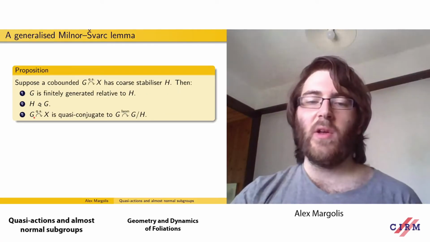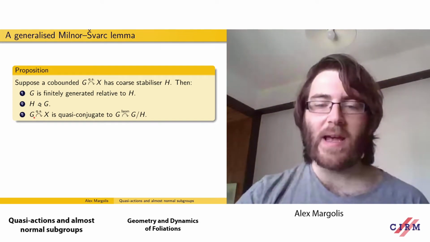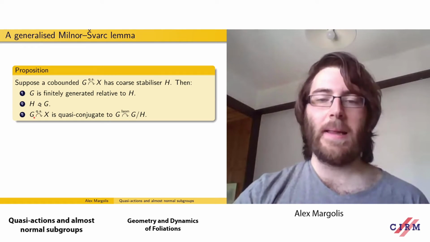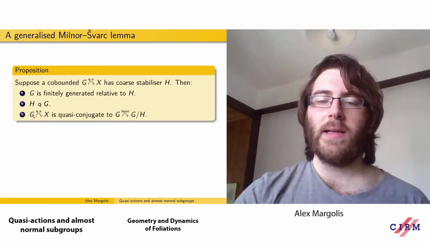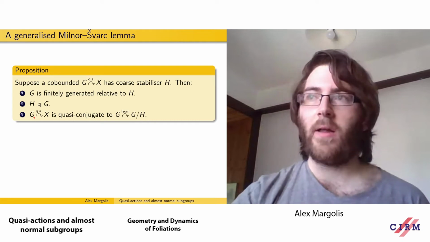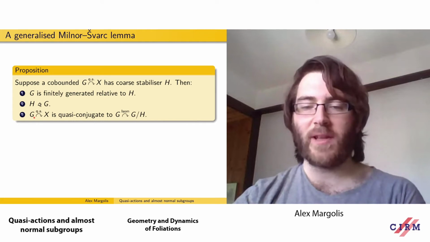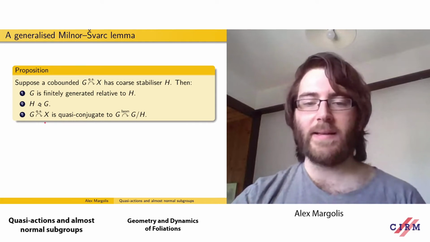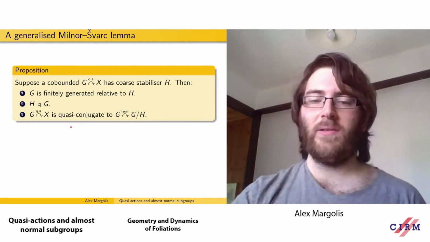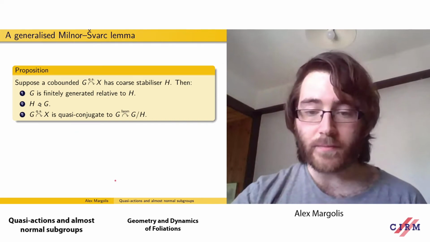So essentially, once we know we have a coarse stabilizer H, we can forget about the original quasi-action, and all of the geometry of that quasi-action up to quasi-conjugacy can just be seen from the isometric action of G on its quotient space. It acts just by normal left multiplication of cosets, and we've replaced this not nice quasi-action with a very nice algebraic concrete isometric action.